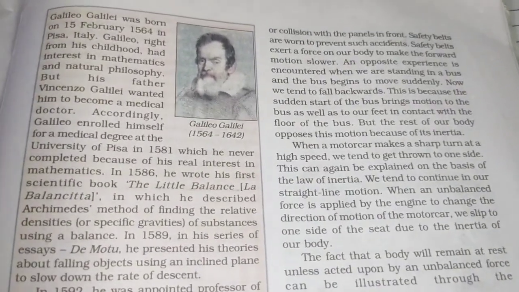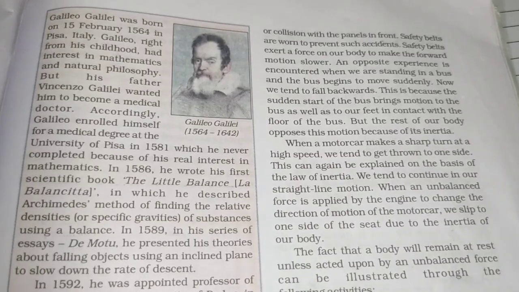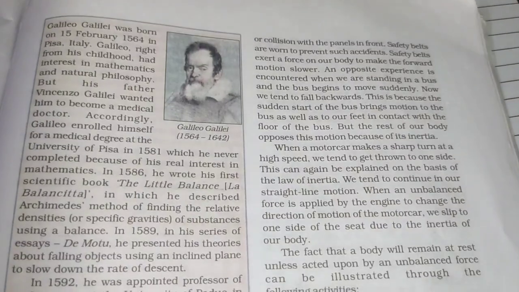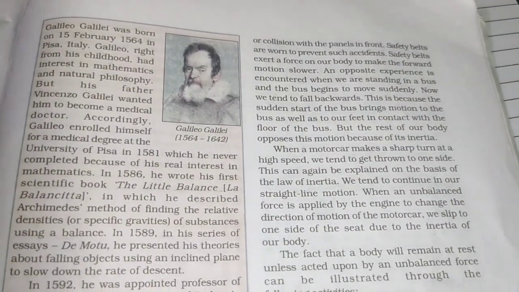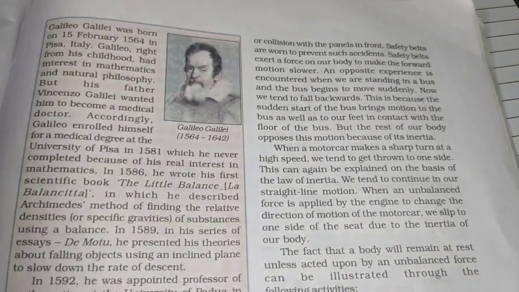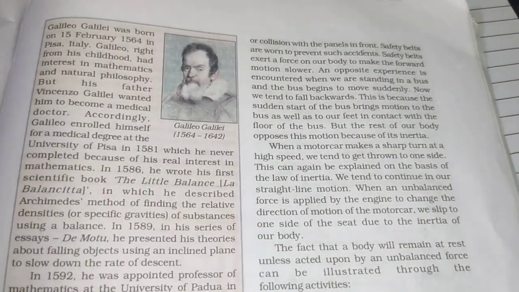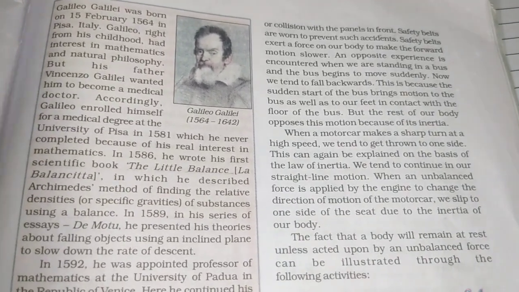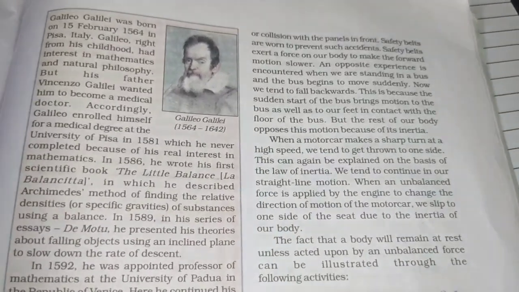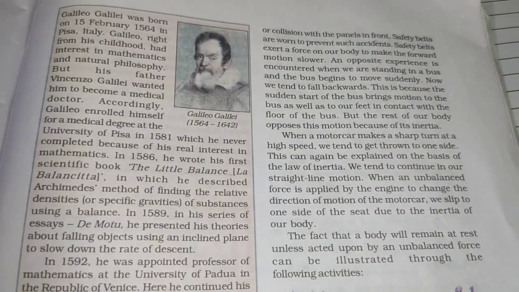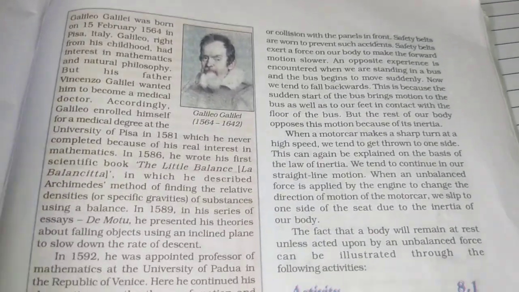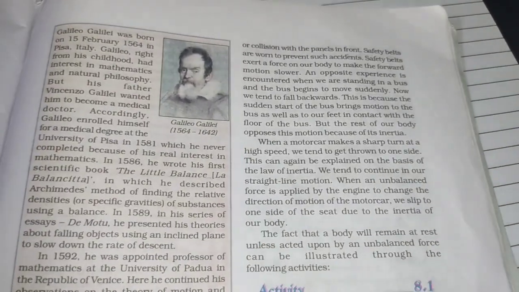And next, one more example. We are standing in a bus and the bus suddenly begins to move. We will tend to fall backwards. Why? Because the sudden start brings motion to the bus, and our feet, in contact with the floor of the bus, also move forward. But our body is at rest and wants to stay at rest, so it opposes that motion. Because of this inertia, we will fall backwards.